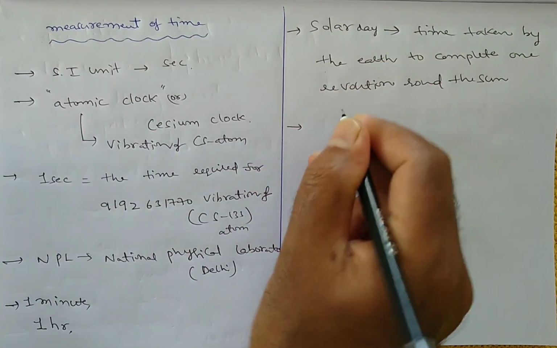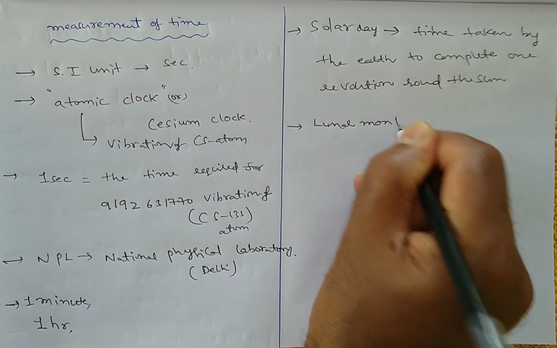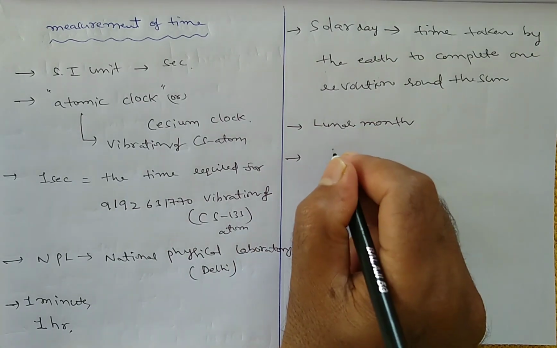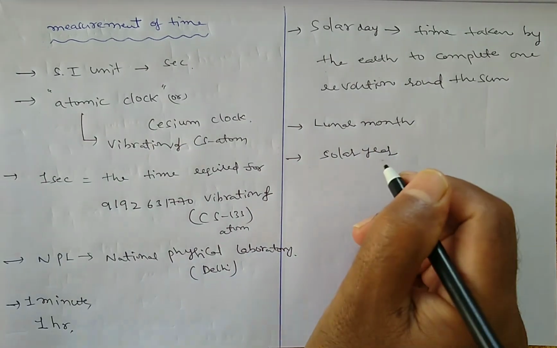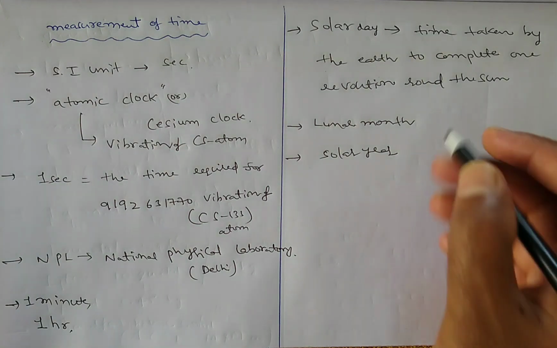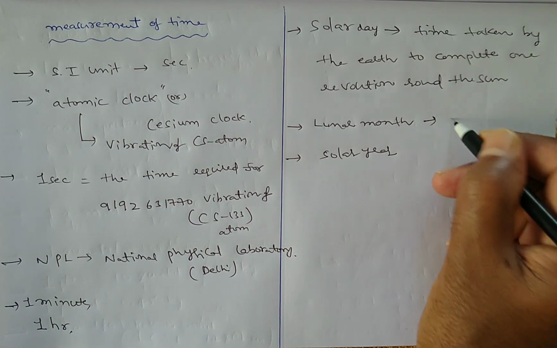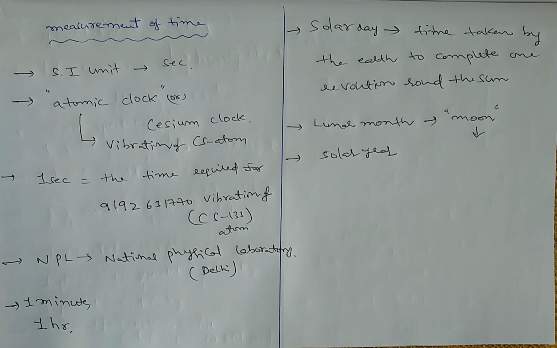Similarly, one more unit is the lunar month, and also the solar year. These are all units for time. Lunar month means the time taken by the moon to complete one rotation around the earth. So that is the lunar month. Similarly, solar day and solar year.